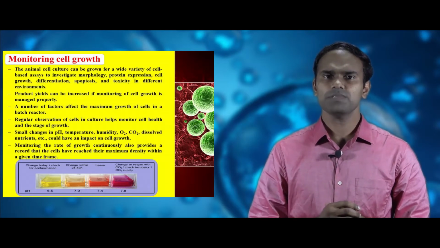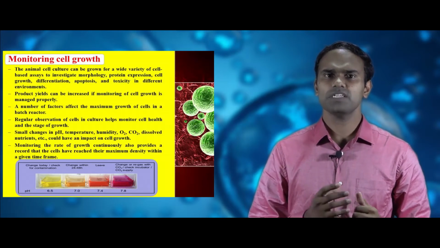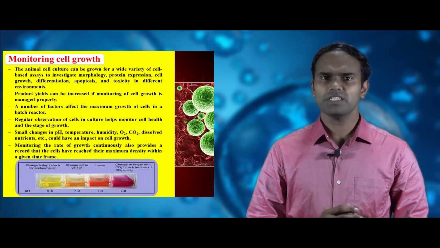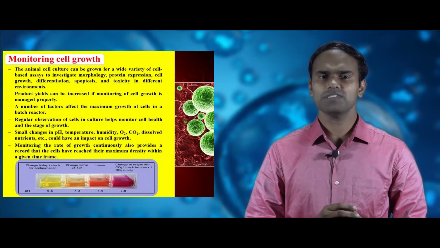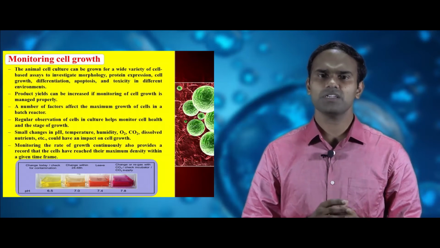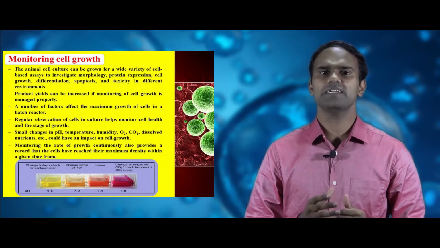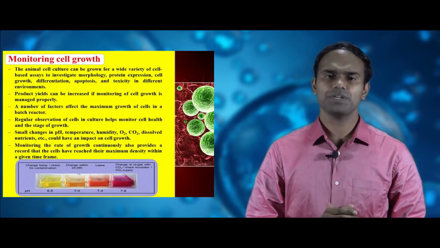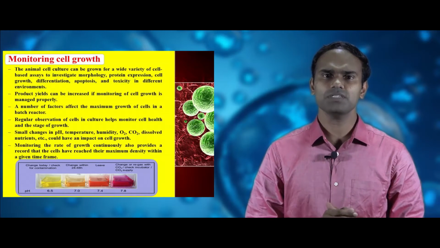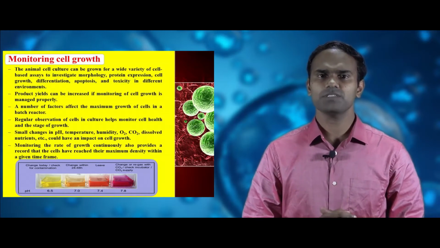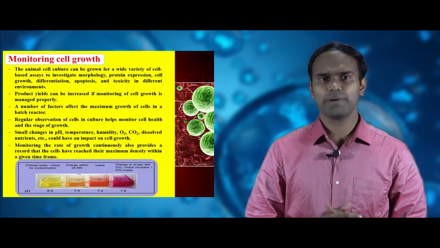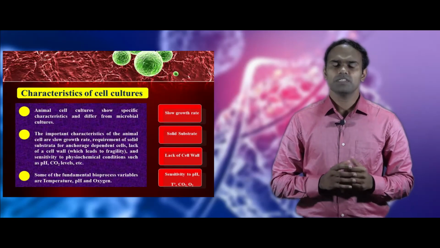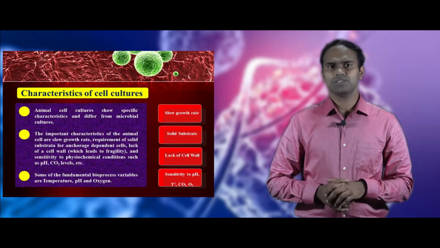Also, it helps to know about the cell stage and their healthiness. Also, monitoring the cells at regular intervals gives the time at which the cells reach their maximal cell density. Small changes in the pH, temperature, carbon dioxide, oxygen, and dissolved nutrients will have great impact on the maximal cell growth. Now, we see about the characteristics of animal cell cultures.